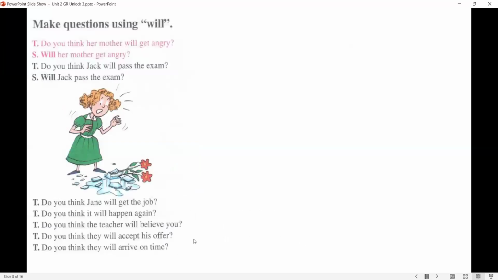In the next exercise, we are going to change an indirect question into a direct question using will. Look at the examples. Do you think her mother will get angry? Now you're going to change it to a direct question. This is indirect. Do you think? The questions that start with do you think are indirect questions.